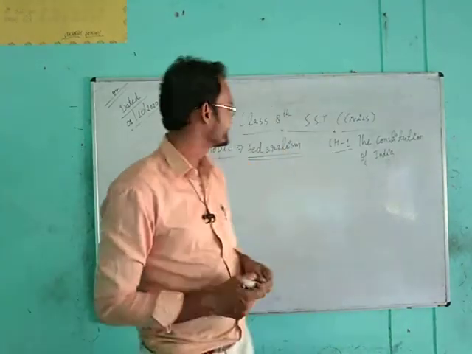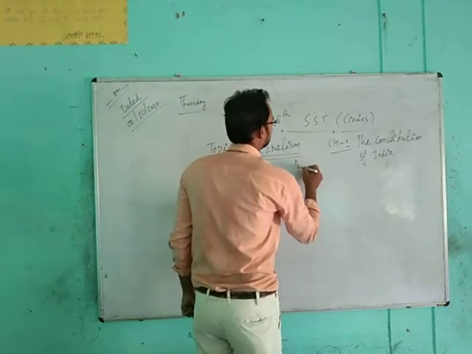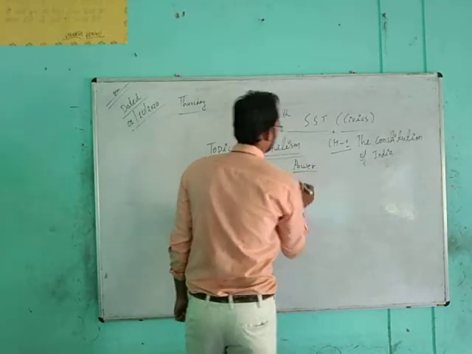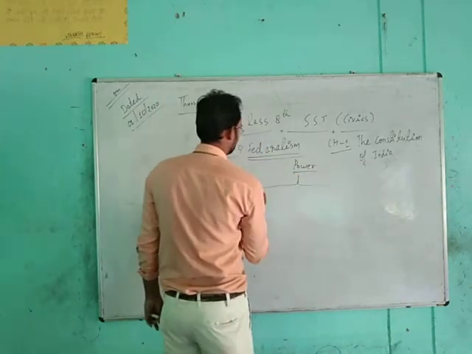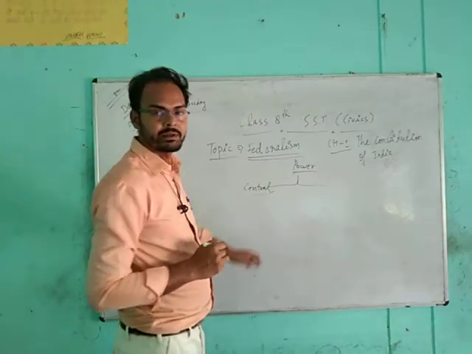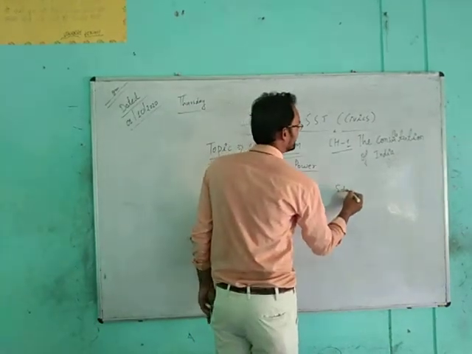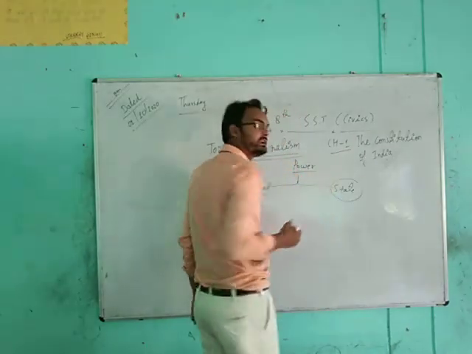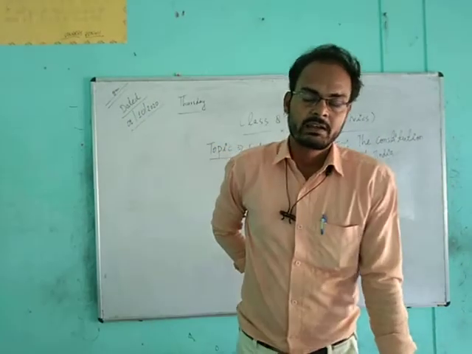What I said previously, students, is that the power of governance is divided into two criteria: the central government, which is the head of government of the country, and the state government, which is the head of provinces.